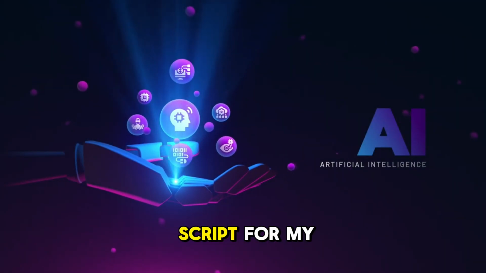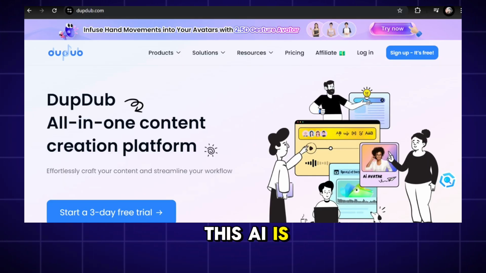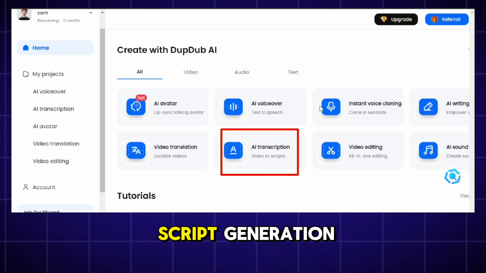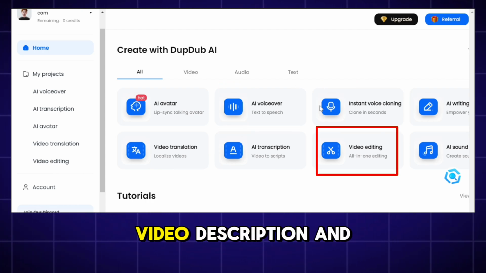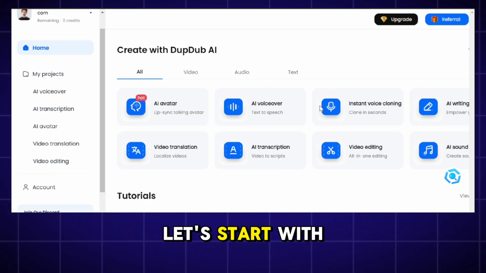That's why I'm going to use this new AI tool to create a script for my video. The name of this AI is Dupdub. Not only video scripts, this AI tool is an all-in-one AI tool for script generation, text to speech, AI voice cloning, video editing, video to script, and AI sound effects. Let's start with creating the script.